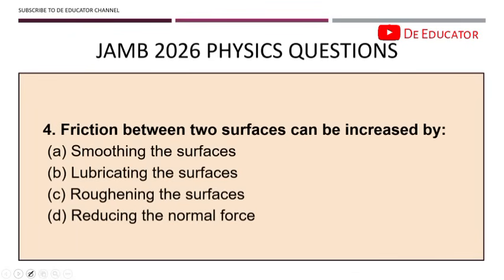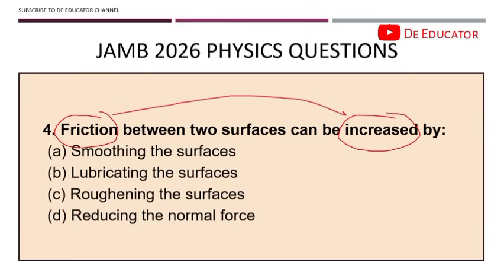The next question: friction between two surfaces can be increased by. Now you know that friction can be reduced and friction can be increased, so you should be careful to read your question very well, because this year's JAMB UTME 2026 is really testing how well you can read a question patiently and understand it. Don't just see friction and run. If you don't take time to read the question well, you will end up picking lubricating the surface.